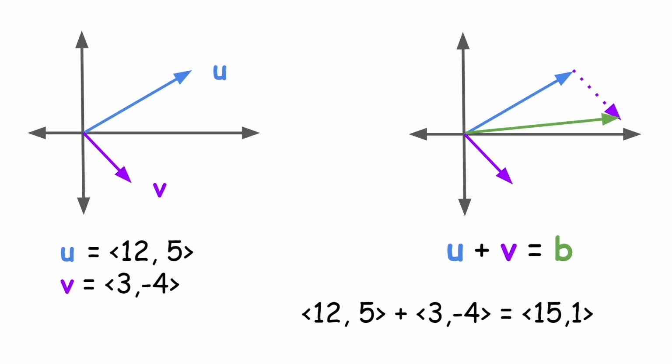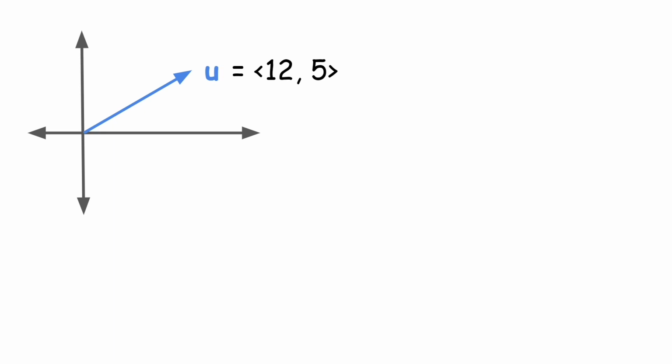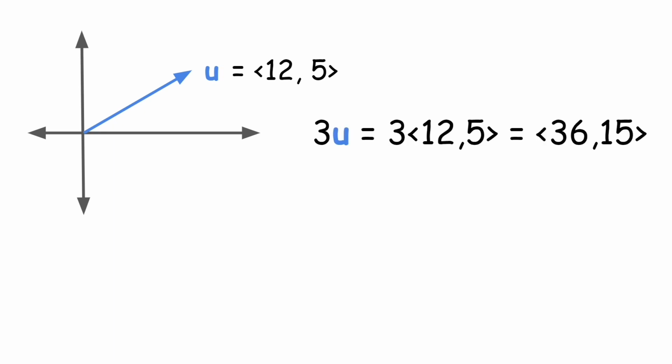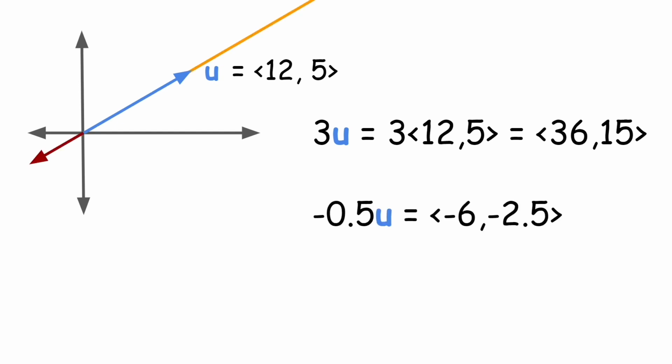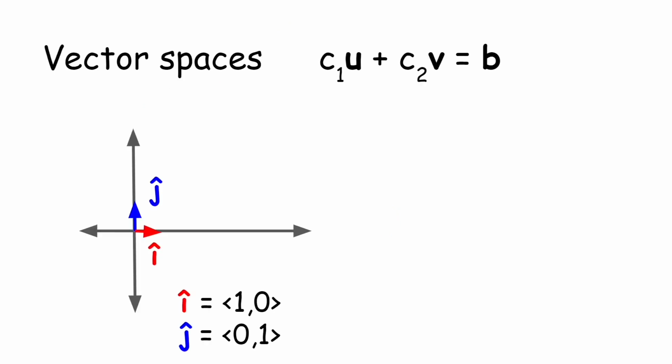And the way that we add vectors is just adding their x components and y components together to get our final answer. Or geometrically, you could think of putting them tip to tail, just moving v over and then seeing the new vector that traces out. Both of those are the same thing. One other thing is that you can multiply vectors. Like I could just say 3 times the vector u would give me 36, 15, and it would be 3 times as long. Or I could even scale it by a negative number and point in the opposite direction. You get the point.